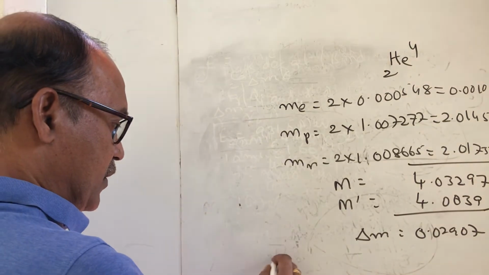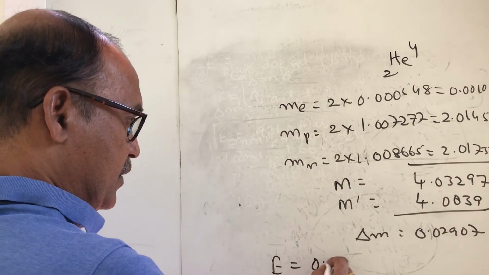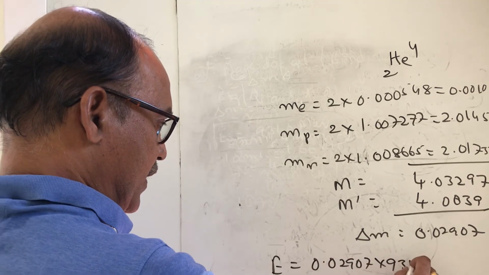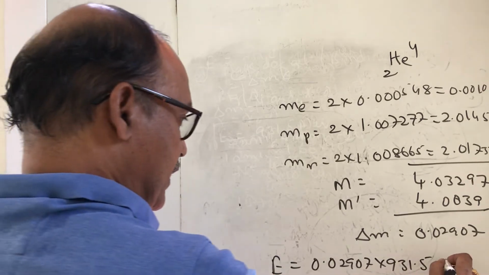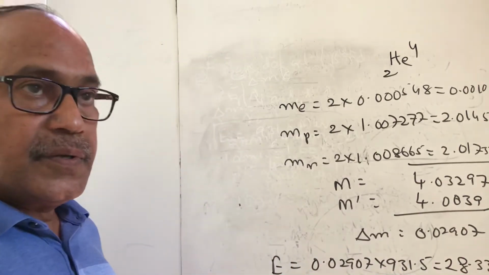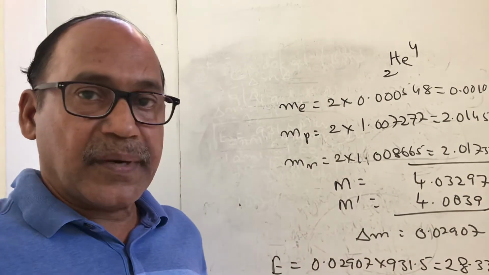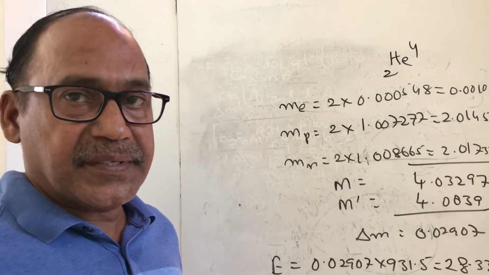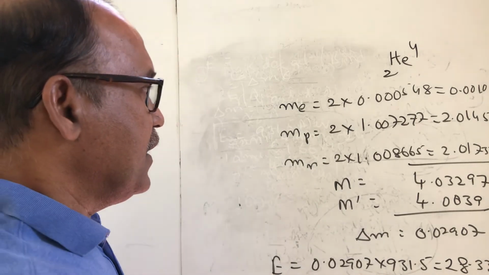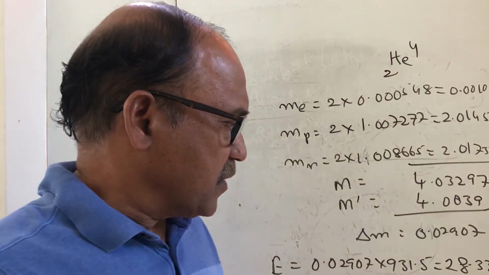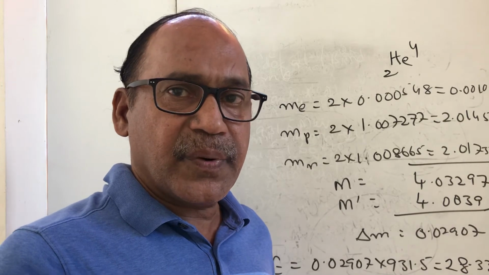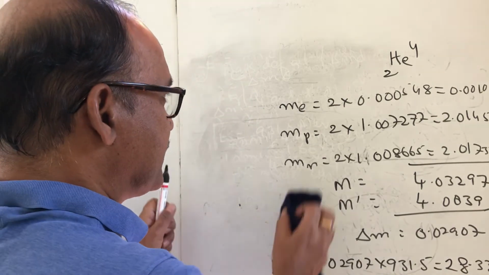We can calculate the amount of energy released: 0.02907 into 931.5. We will get 28.33 million electron volts. So this amount of energy is expected to be released during the formation of helium nuclide from its constituent nucleons, that is 2 protons and 2 neutrons. Exactly the same amount of energy is required to break this stable nucleus into constituent nucleons, that is 2 protons and 2 neutrons.